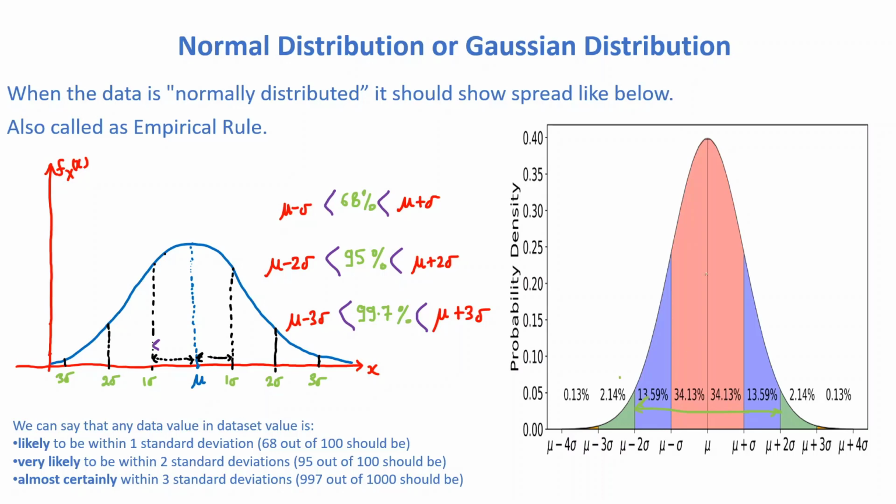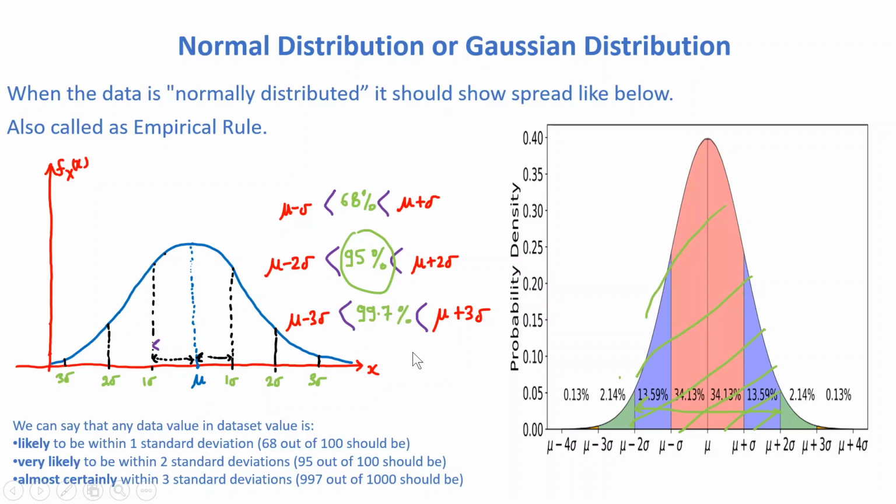this area will be equal to 95%. And if we calculate 3 sigma, that is mu minus 3 sigma to mu plus 3 sigma, it means this complete area, this area will be equal to 99.7%.